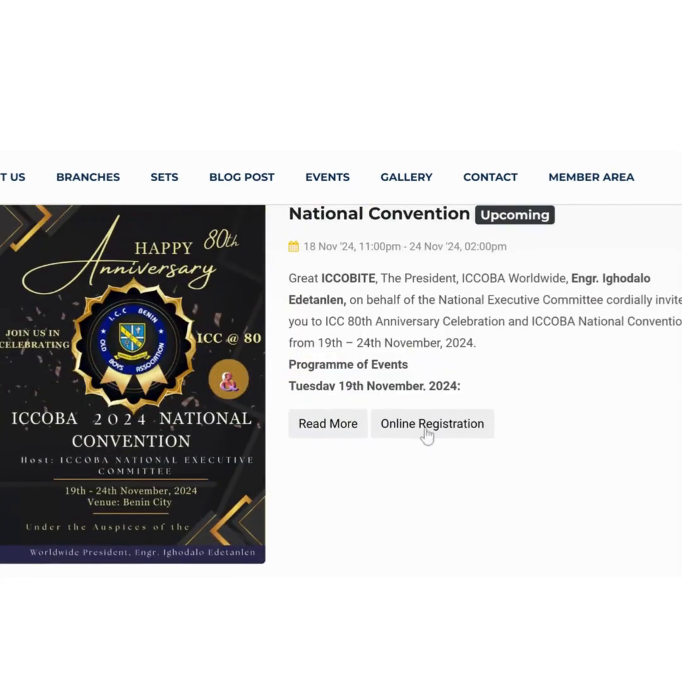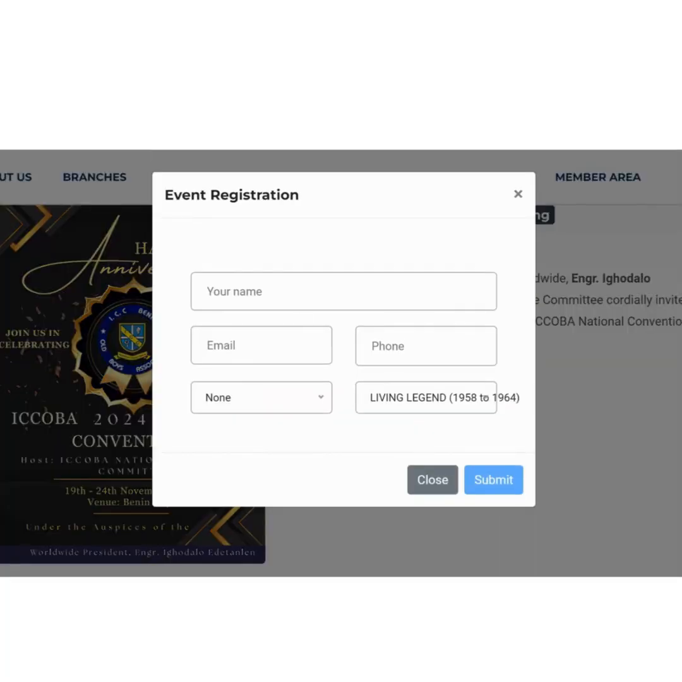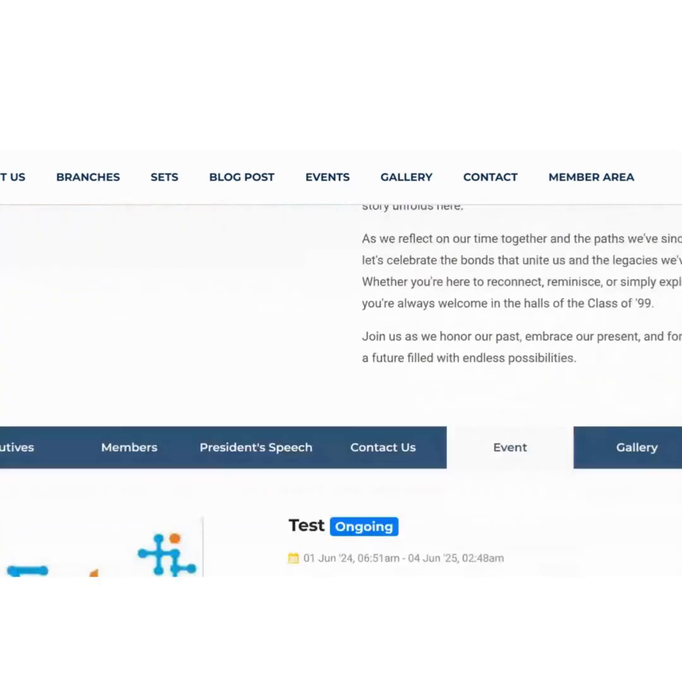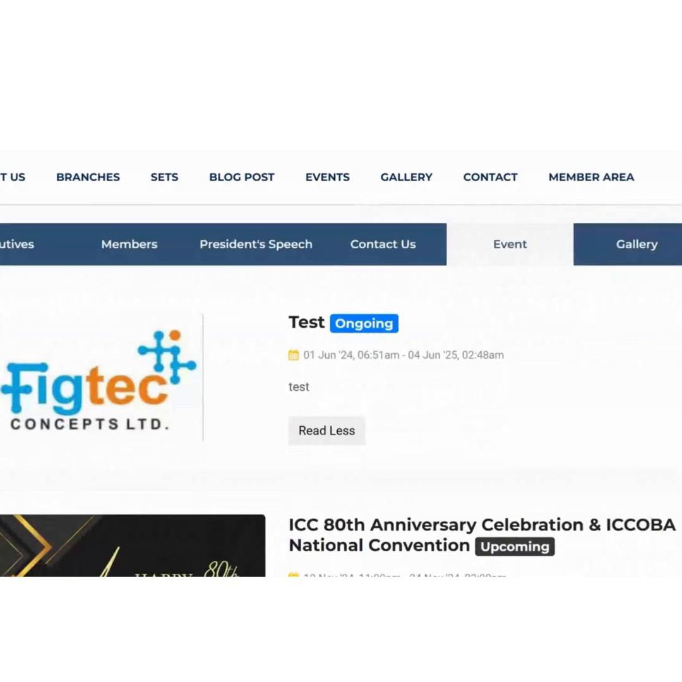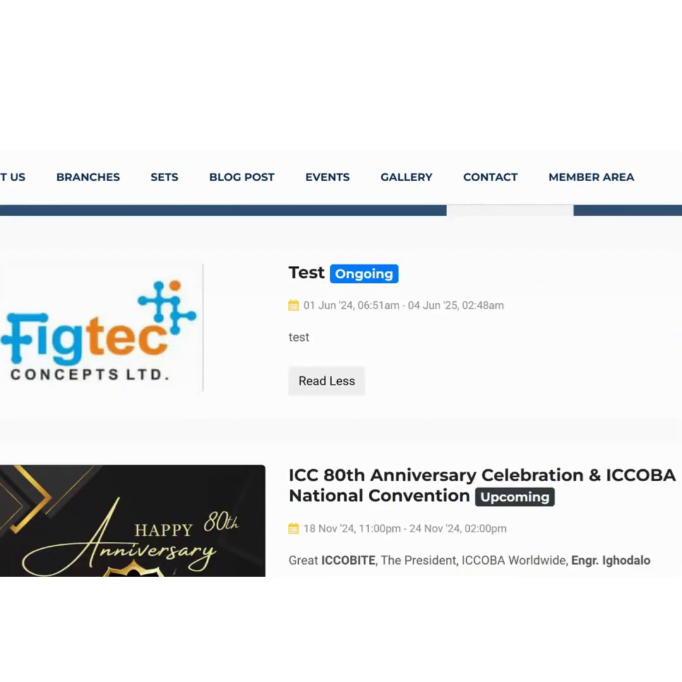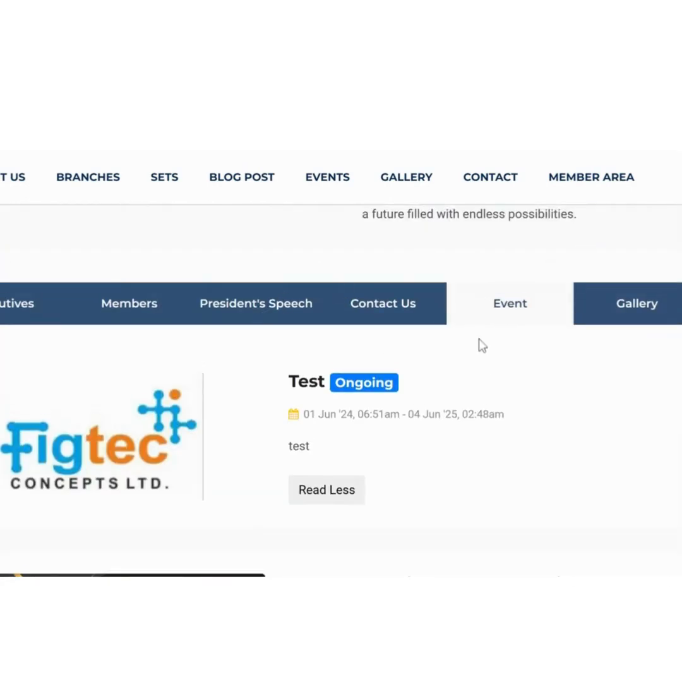Now, if your set is organizing anything like a convention, your set can put it here for your set members to see. So ICOBA Worldwide is not for a worldwide event alone. It can be done for your set also. If your set is organizing anything, you come here and put your set event so that your set members can go to the portal, icobaworldwide.org, and check the events that have passed and the events that are on their way.